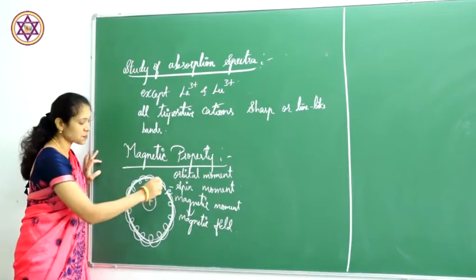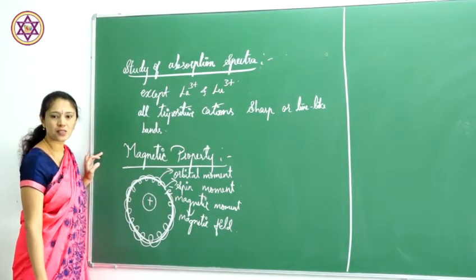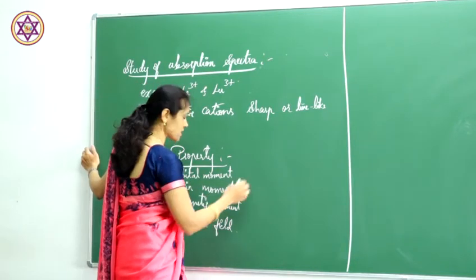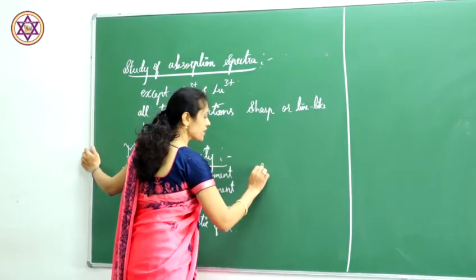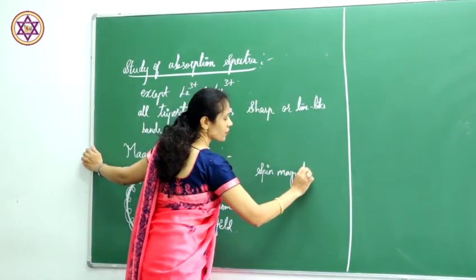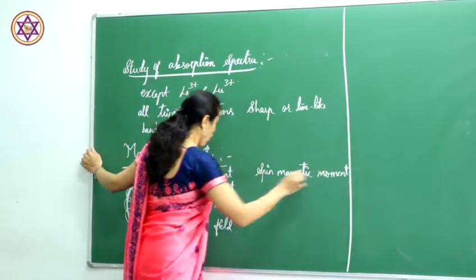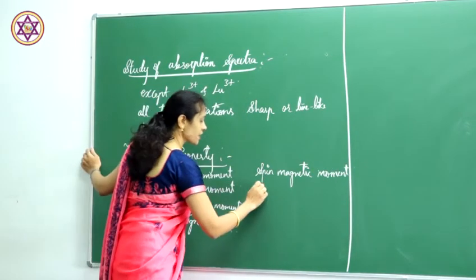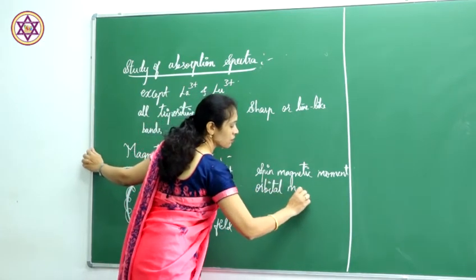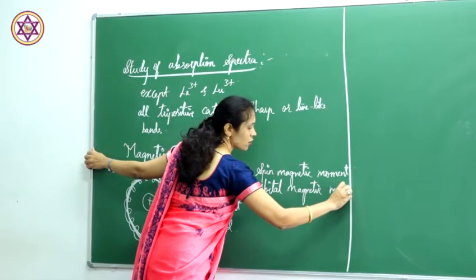There is a spin moment as well as an orbital moment present in this electron. The spin moment gives the spin magnetic moment, and the orbital moment gives the orbital magnetic moment.